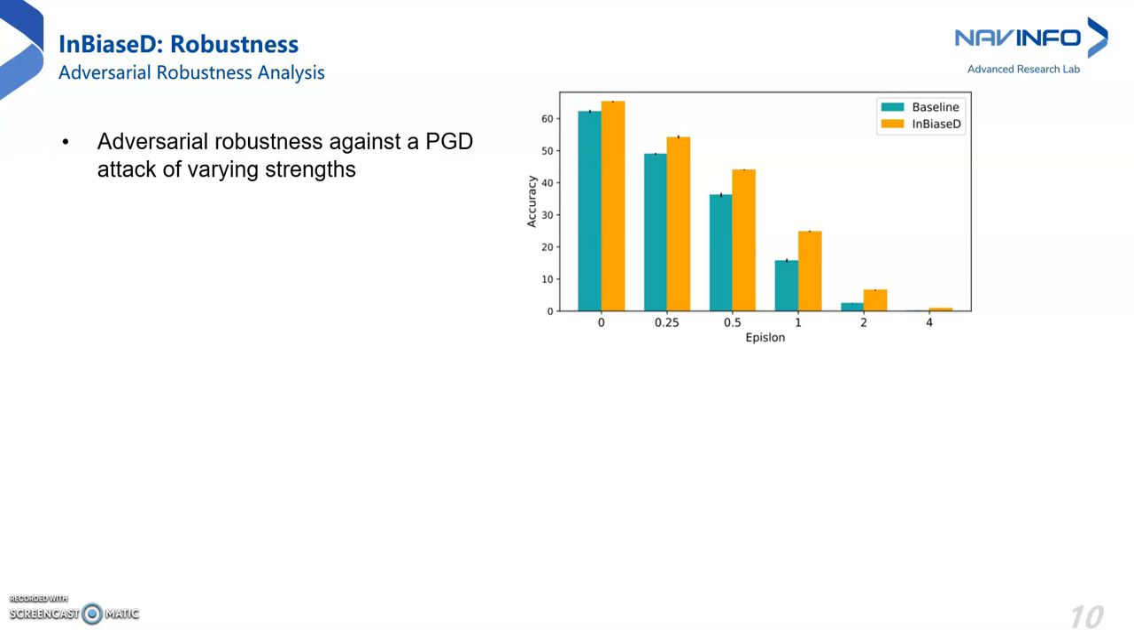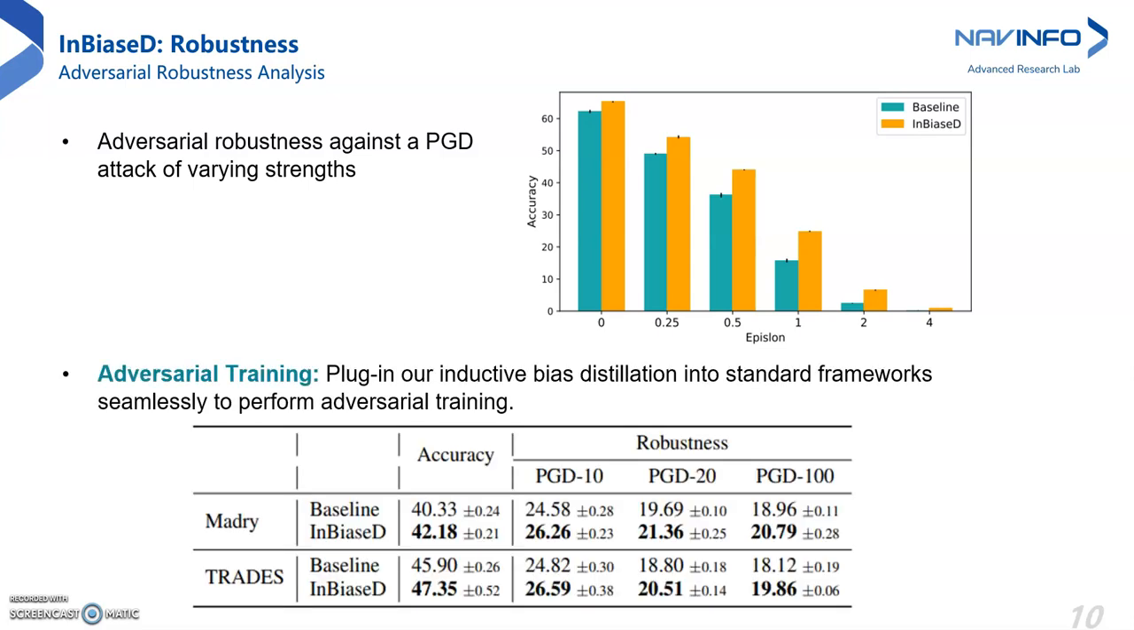These encouraging results prompted us to further explore the effect of adding our method to standard adversarial training schemes. We employed two existing adversarial training schemes, Madry and TRADES. We then plug InBiaseD into these frameworks seamlessly to perform adversarial training. Out of the two networks, the first network sees the adversarial images while the second has access to the natural images.